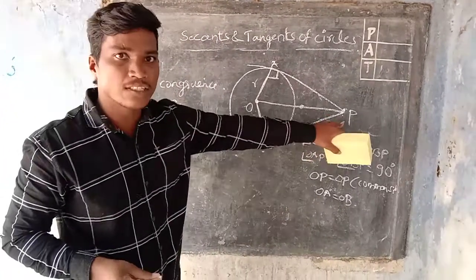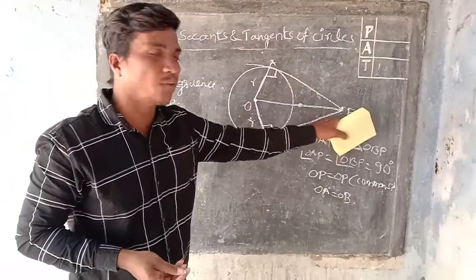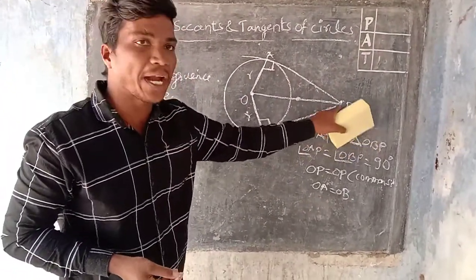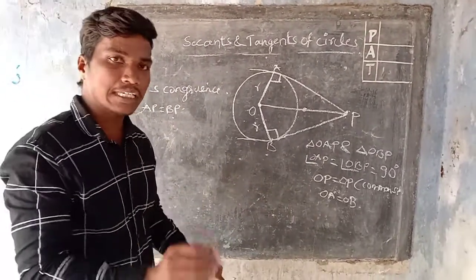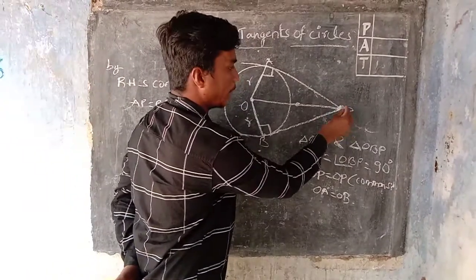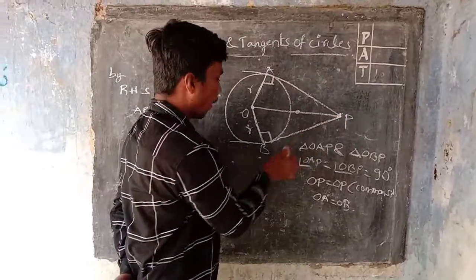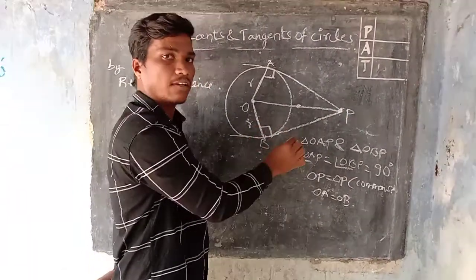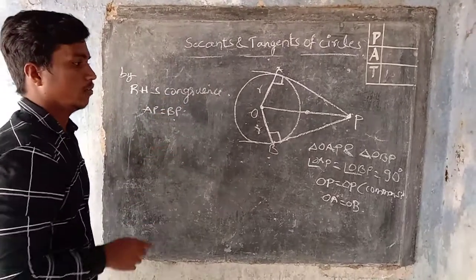Here the length of the tangent from point P to point A is equal to the length of the tangent from point P to point B. Both are equal by the RHS congruence rule.